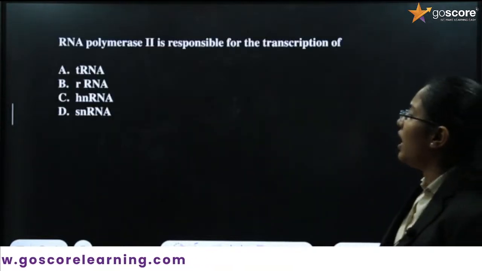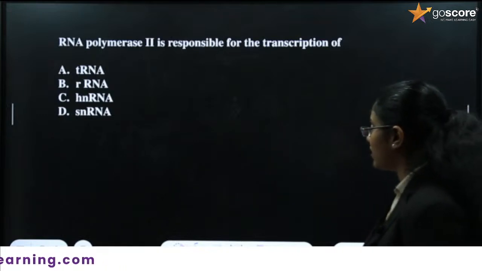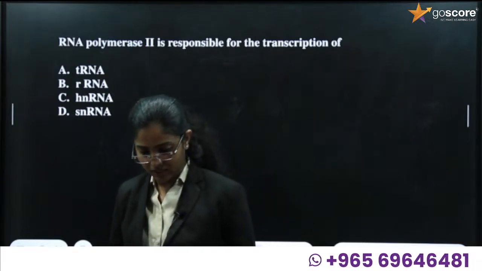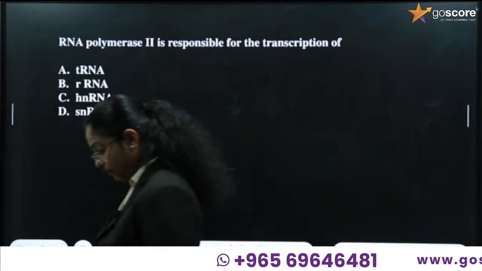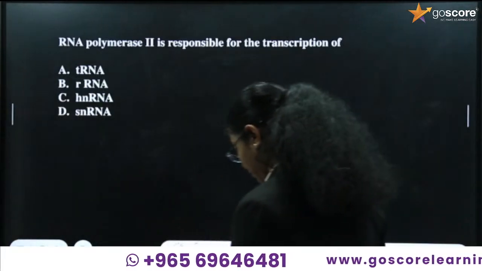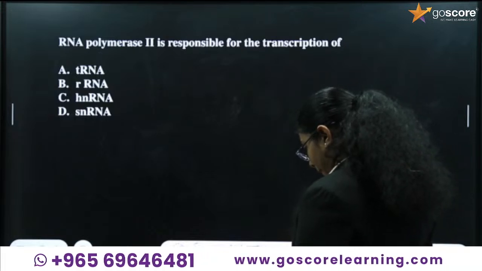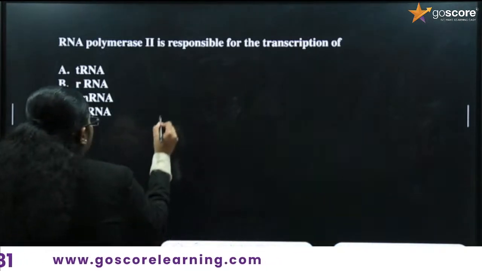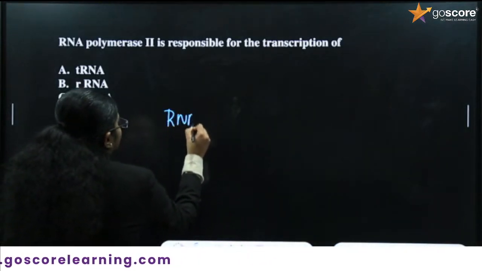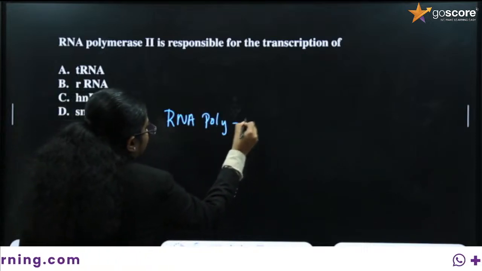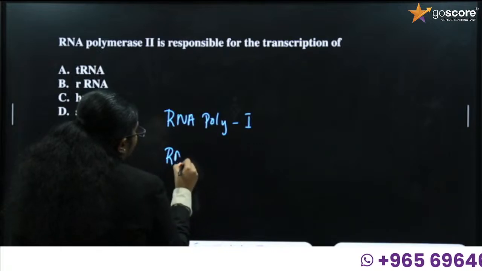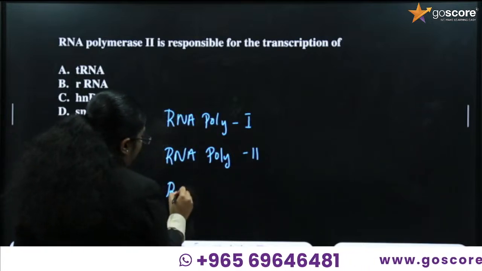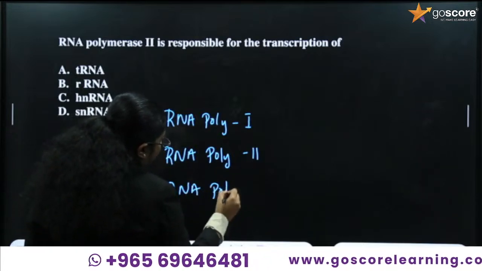Okay, what is next? RNA polymerase 2 is responsible for the transcription of... We have different RNAs to learn. We have different RNA polymerases to learn in the case of eukaryotes. So what are the different polymerase enzymes present? There are RNA polymerase 1, then RNA polymerase 2, then RNA polymerase 3.